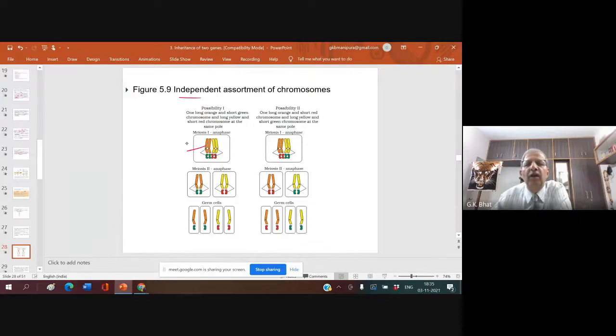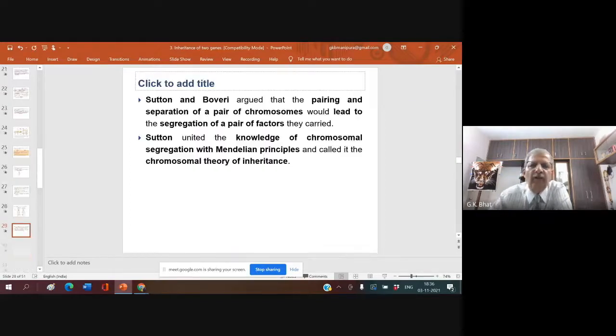That means they can go as they like. There is no compulsion at all. The probability is one long orange and short green chromosome and a long yellow and short red chromosome at the same pole. Here, one long orange and short red chromosome and a long yellow and short green chromosome at the same pole. They are free to go at their own wish. That is what was said in the previous slide.